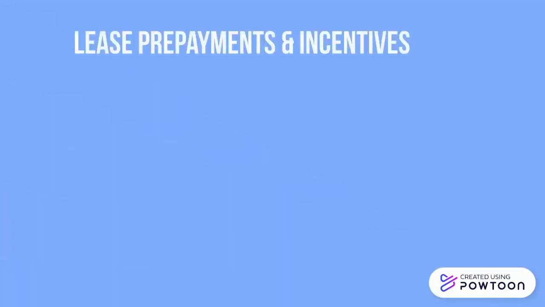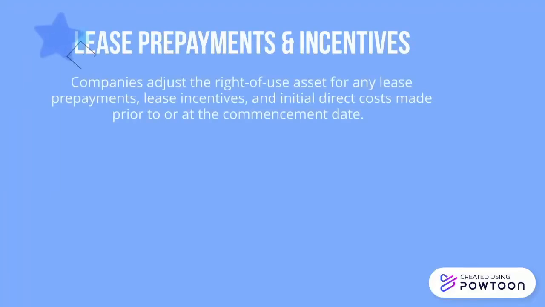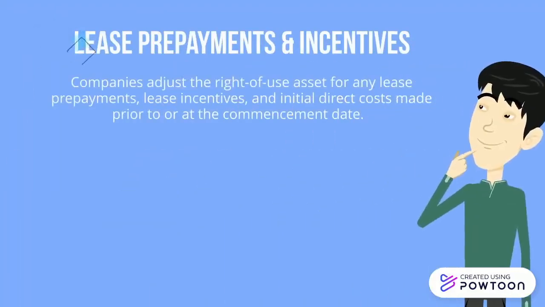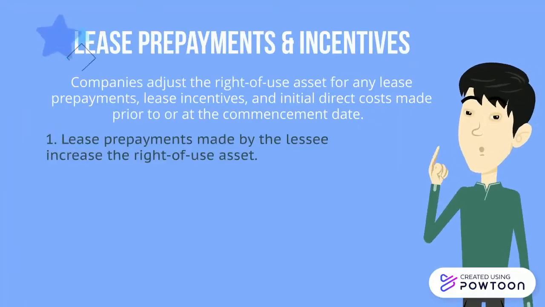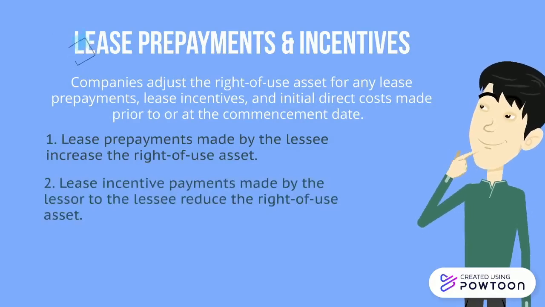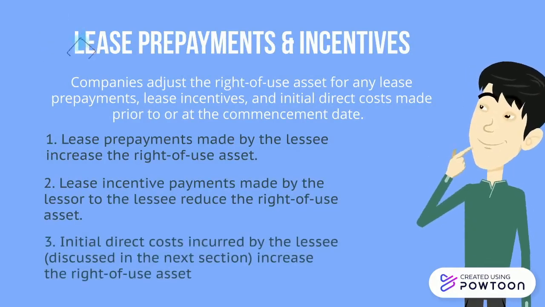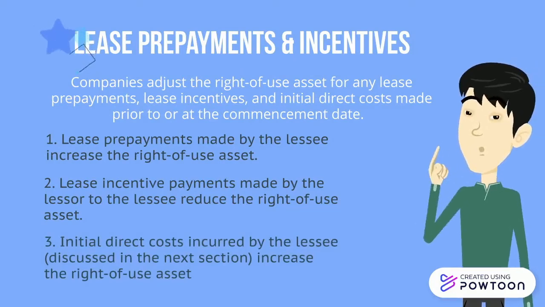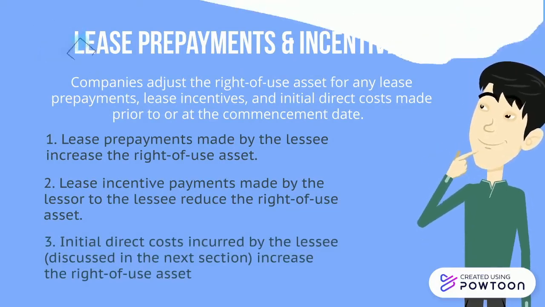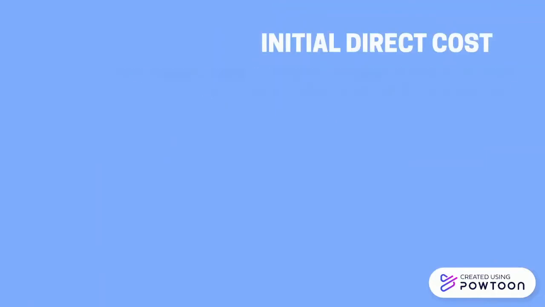For lease prepayments and incentives, companies adjust the right-of-use asset for any lease prepayments, lease incentives, and initial direct costs made prior to or at the commencement date. First, lease prepayments made by the lessee increase the right-of-use asset. Second, lease incentive payments made by the lessor to the lessee reduce the right-of-use asset. And third, initial direct costs incurred by the lessee, which will be discussed in the next section, increase the right-of-use asset.